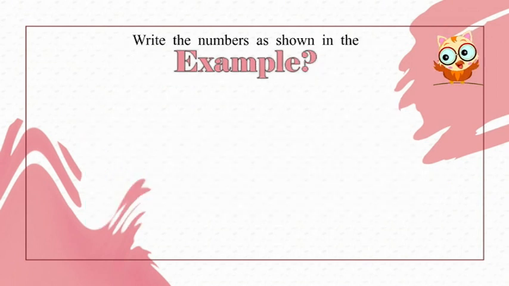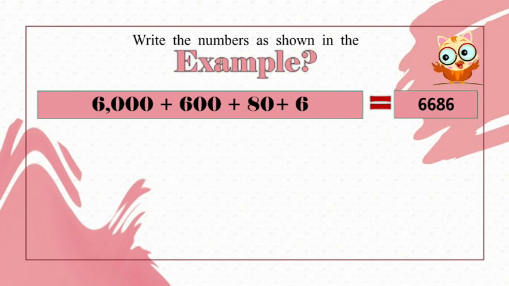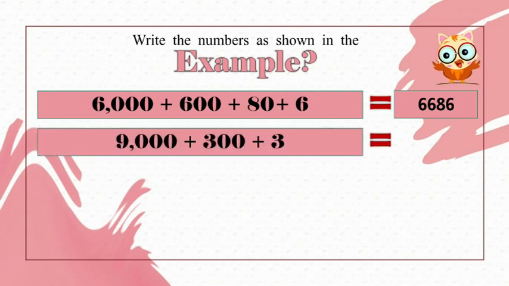Write the numbers as shown in the example. Can you write 6000 plus 600 plus 80 plus 6? How to write it? Very good. We can write 6686. Go to the next one. 9000 plus 300 plus 3. How to write it? Excellent. 9303.